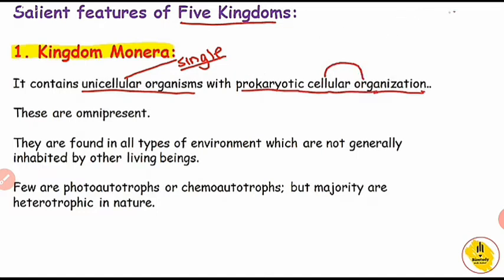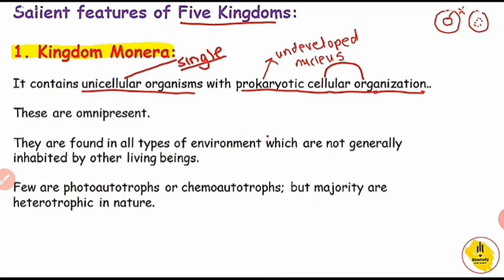Prokaryotic means primitive type of nucleus, like this. This one is the prokaryotic, in which the nucleus is primitive type, so it is called prokaryotic cellular organization. Pro means primitive, means undeveloped nucleus.